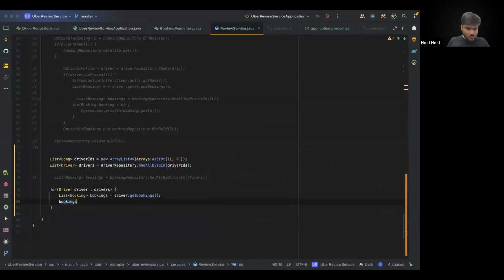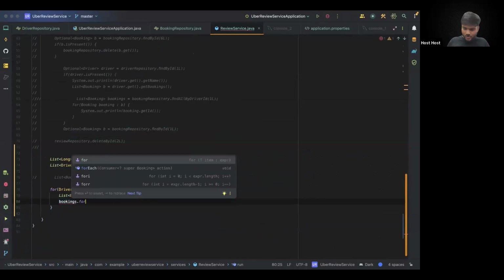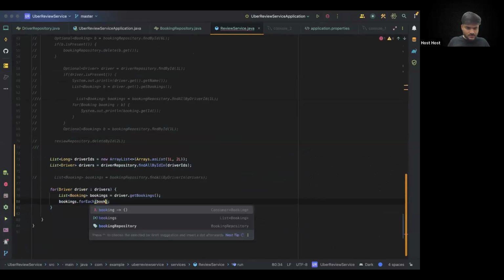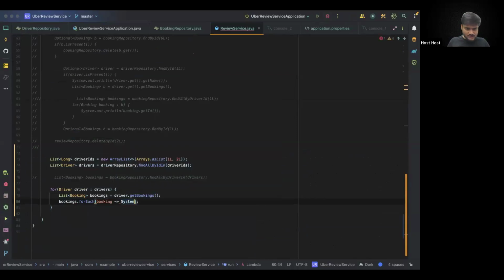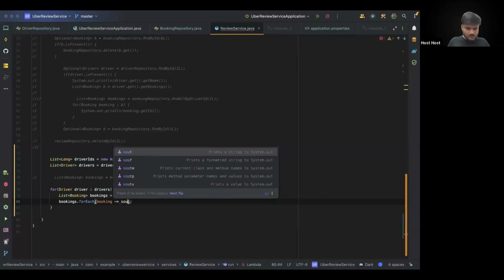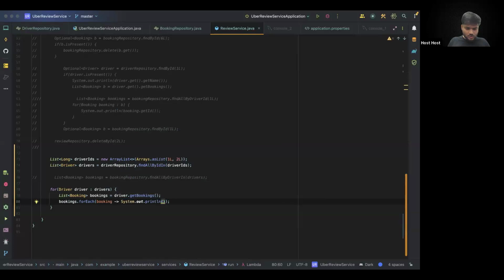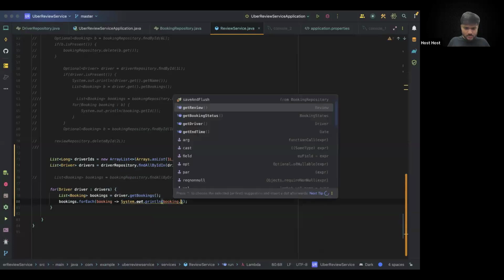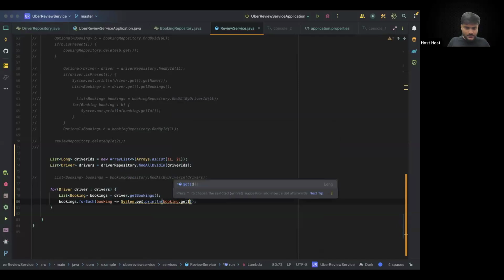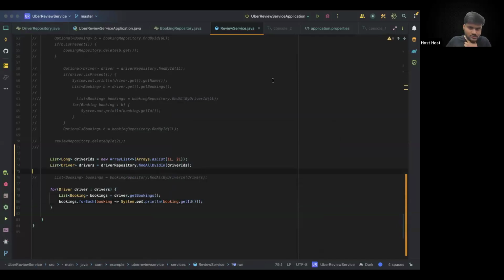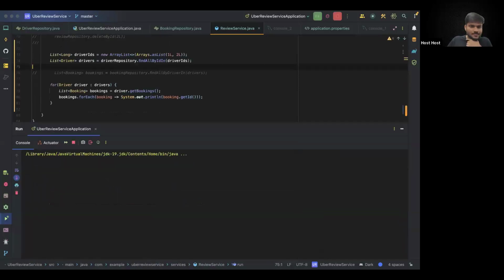So let's do one thing. We can say bookings dot for each. We'll go to each and every individual booking, and we can say system.out.println booking.get ID. We'll print the booking ID altogether. So let's now start using the booking. I believe that's why it's not printing the query for us.